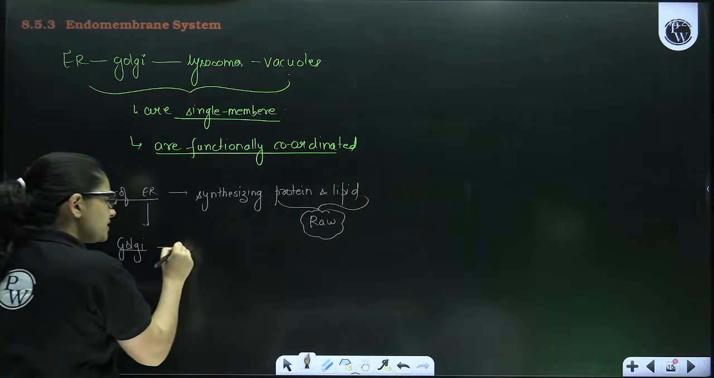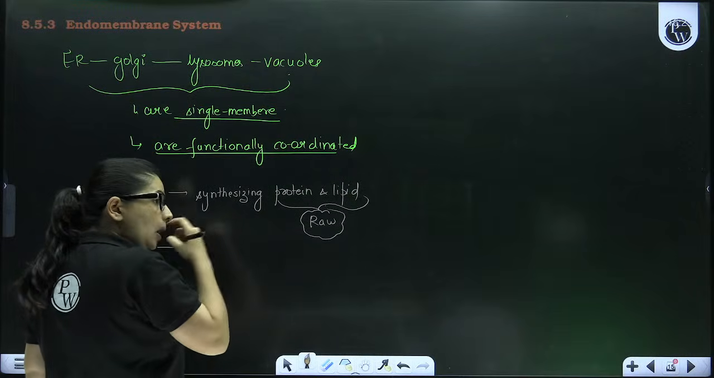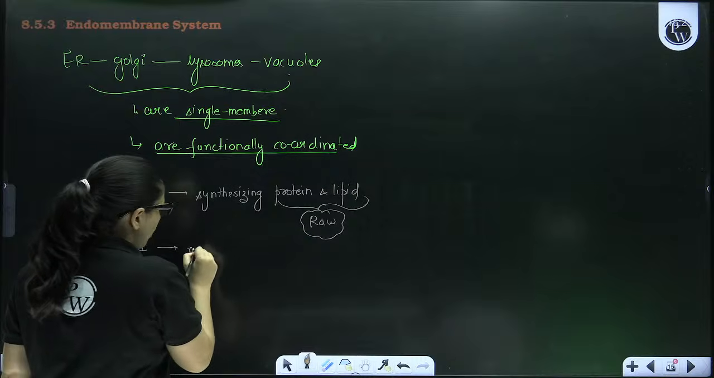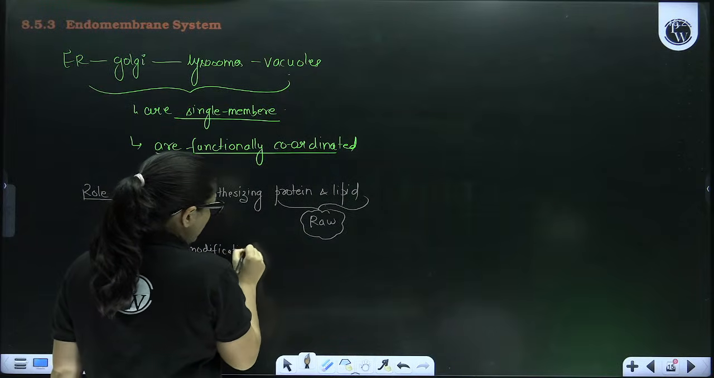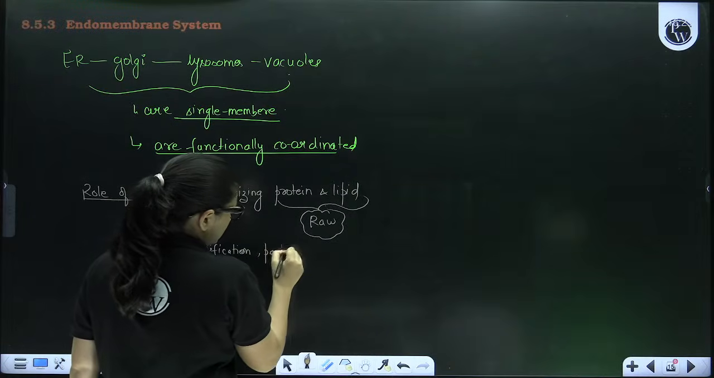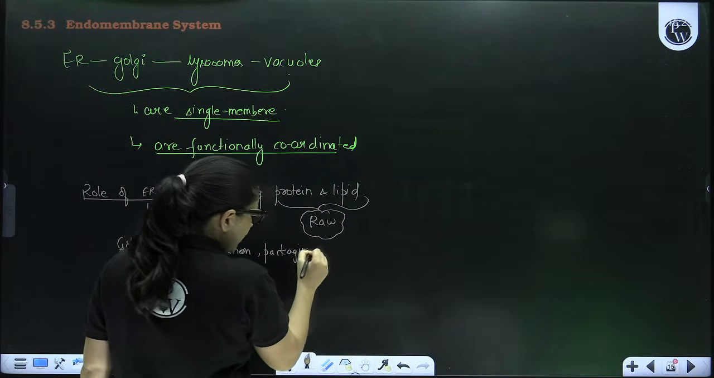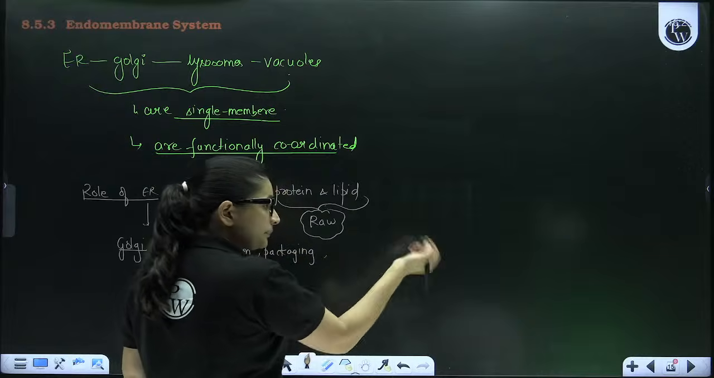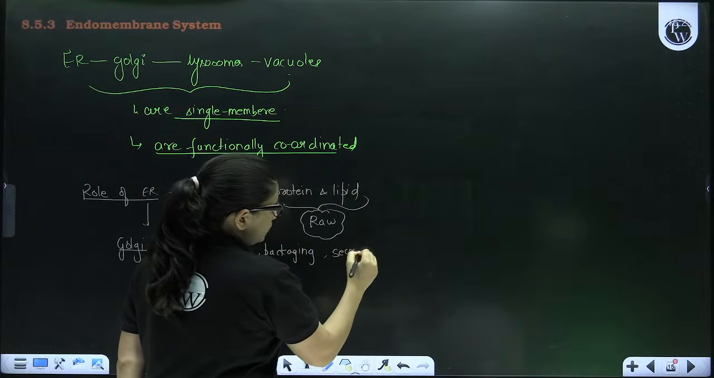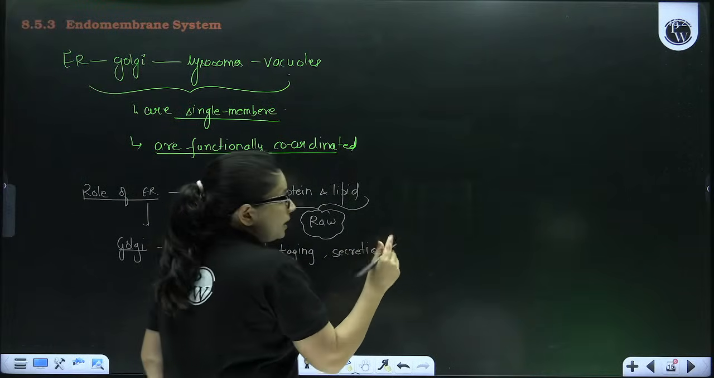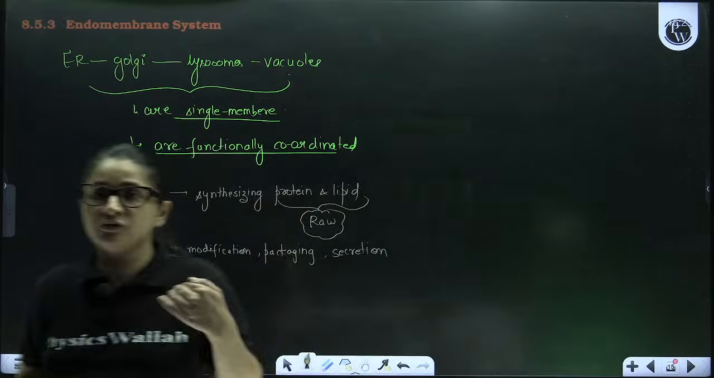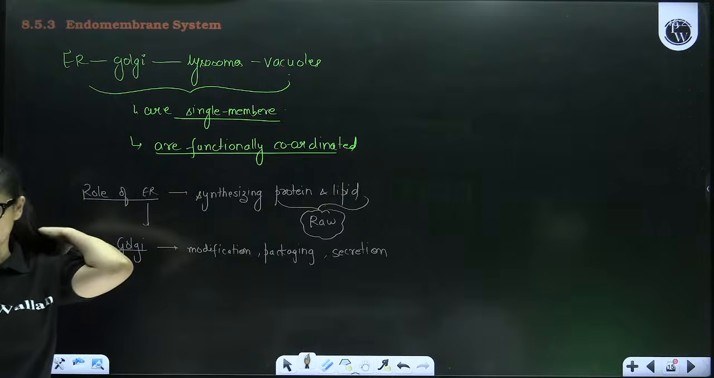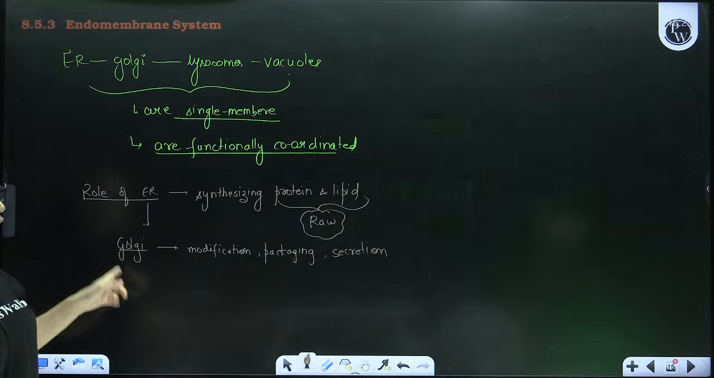So Golgi actually does all the part of modification, followed by packaging and then loading in the truck. That means secretion. So all that part of making the lipid and protein ready to be used either within the cell or outside the cell, all that job is of Golgi.